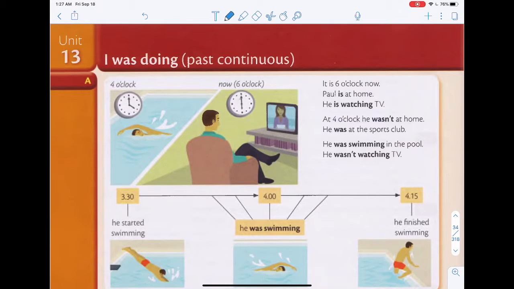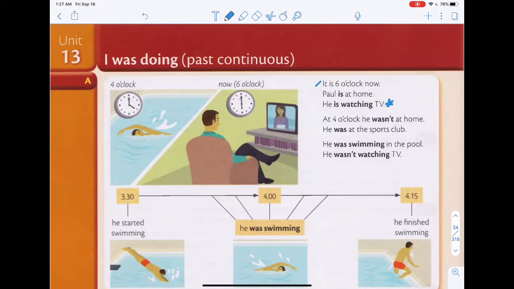Hello everyone, today we are going to be learning Unit 13 and it is going to be past continuous. So let's take a look over here. First we have, it is 6 o'clock now. Paul is at home. He is watching TV. So can you remember this? This is what we learned a few units back, and this is actually present continuous.